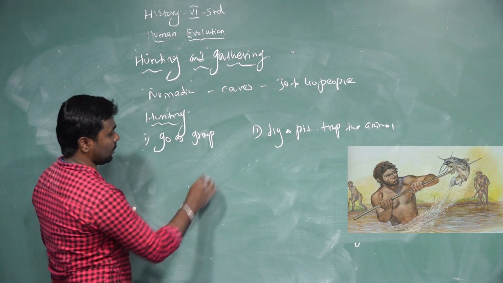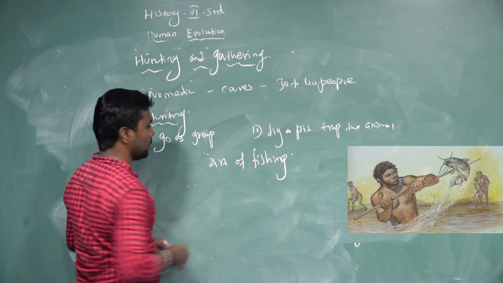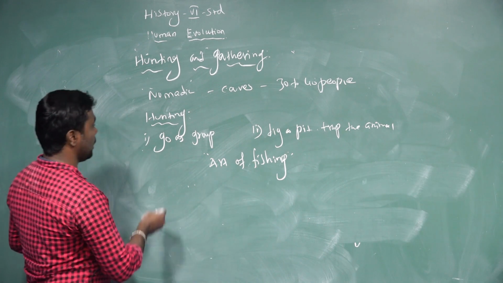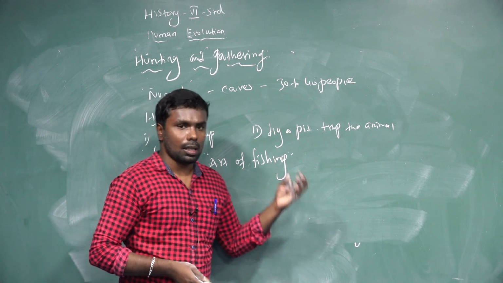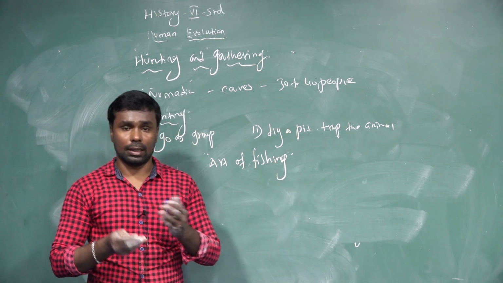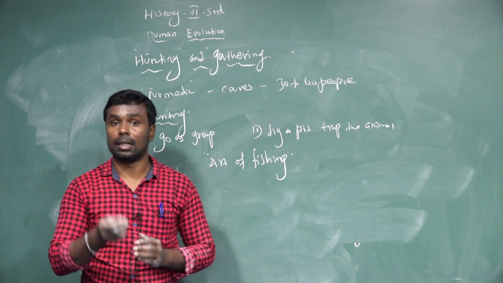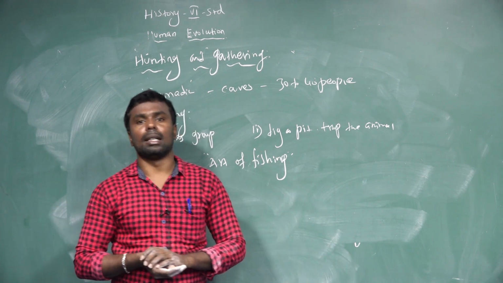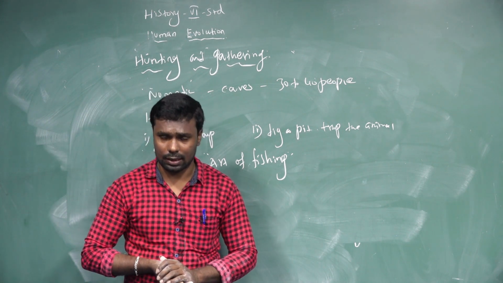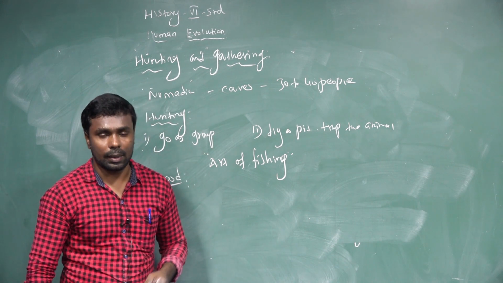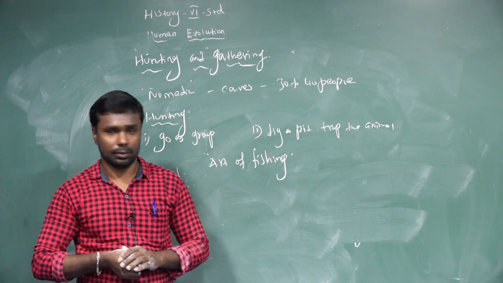They learned the art of fishing. And the next one, food gathering. They collected honey from beehives, dug out tubers from the ground, plucked fruits from trees, and also collected grains from the forest. Once the food resources got exhausted, that means empty, in one area, they moved to another place in search of food.